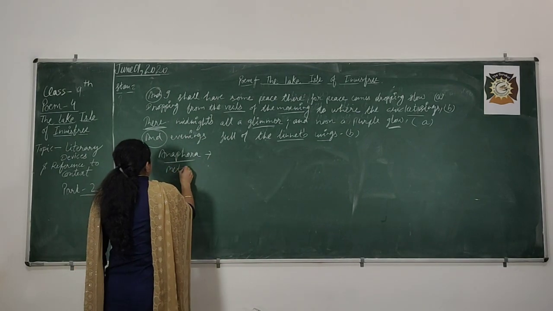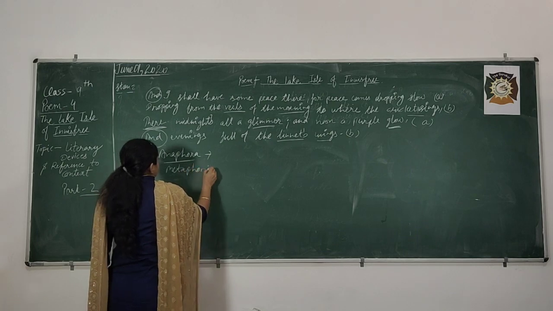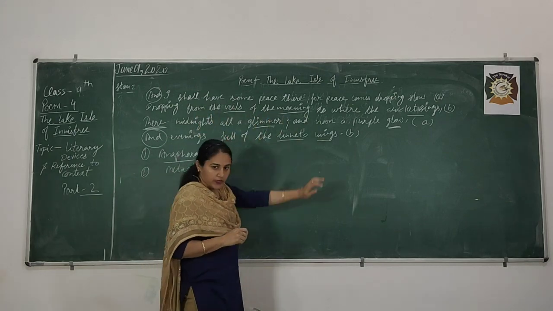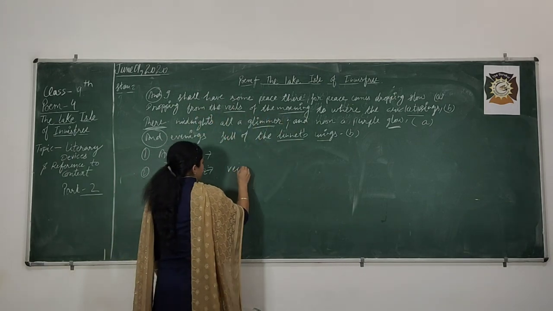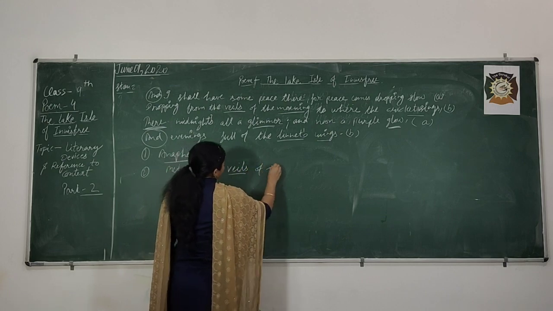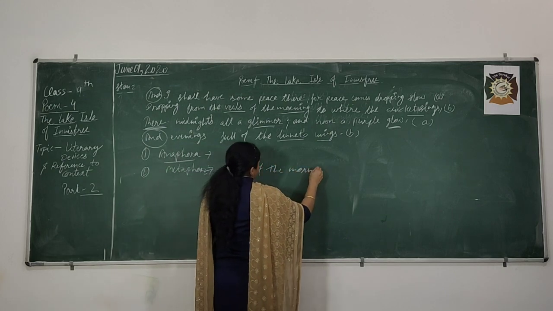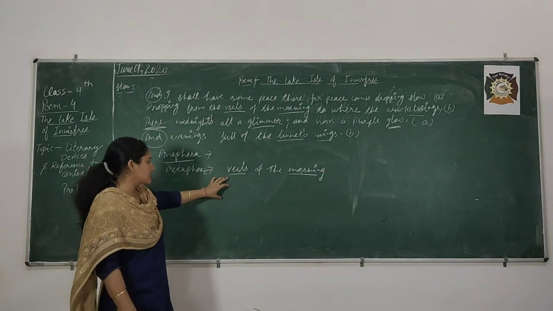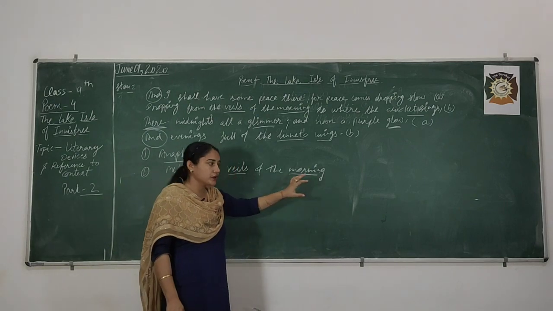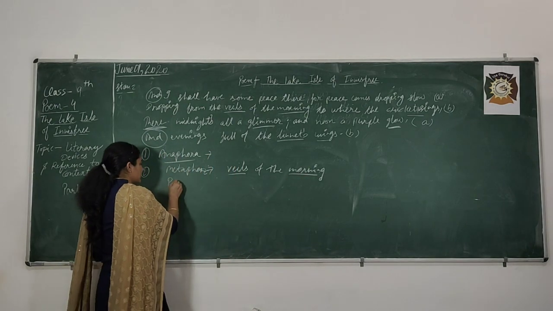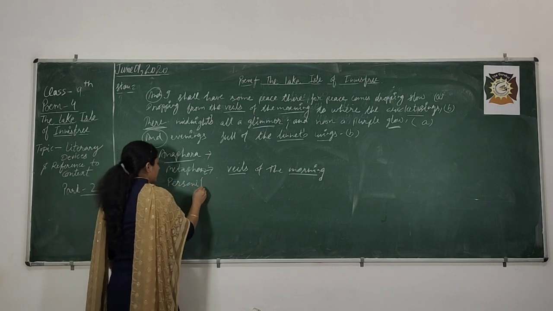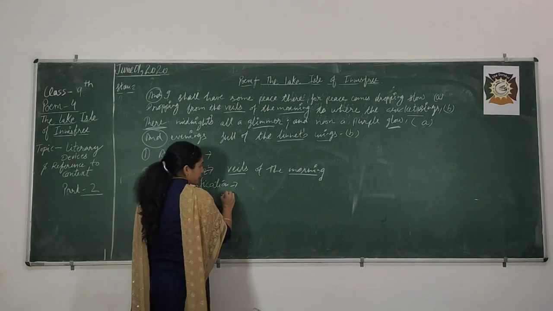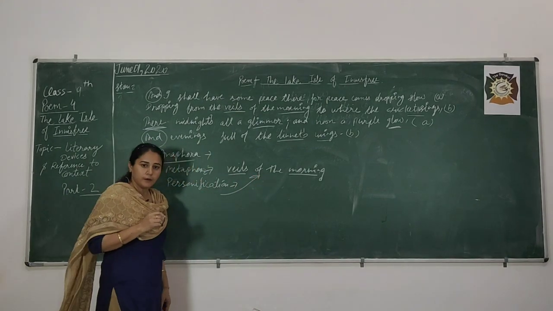And one more, metaphor. You are observing the line veils of the morning. Here veils of the morning means morning is described as a woman. You can say also here the poet makes use of personification. Both literary devices are used in this veils of the morning.